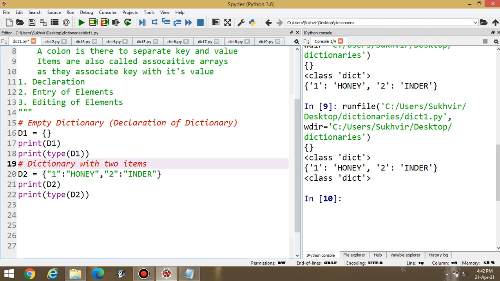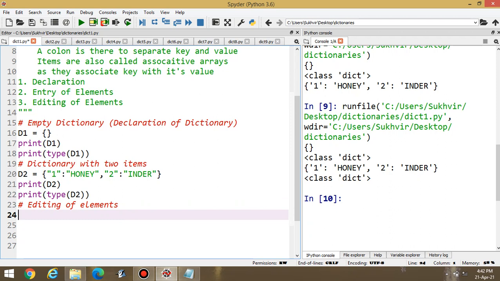You can enter multiple items also. It's a dictionary with two items. And third one is editing of elements. Suppose we have to edit the elements. Then what to do?